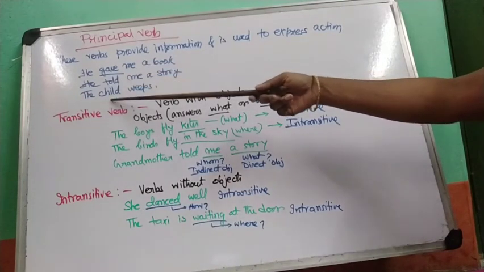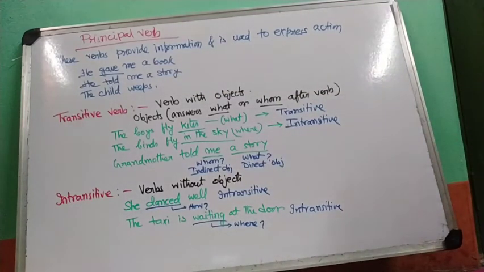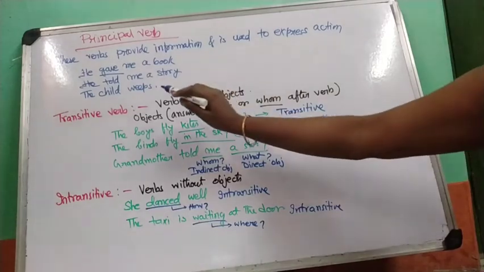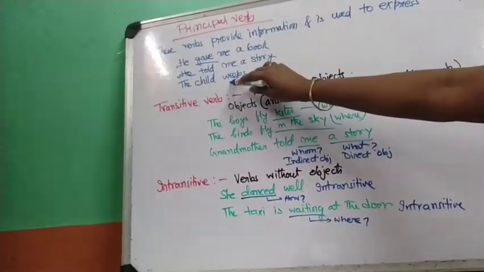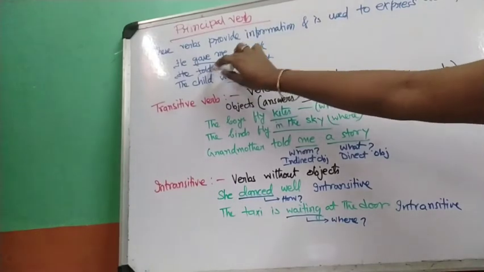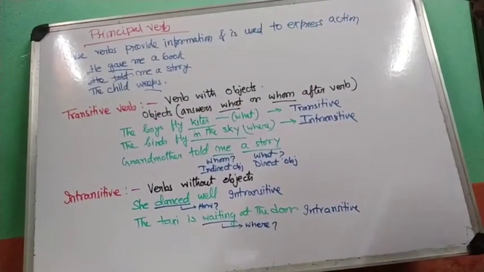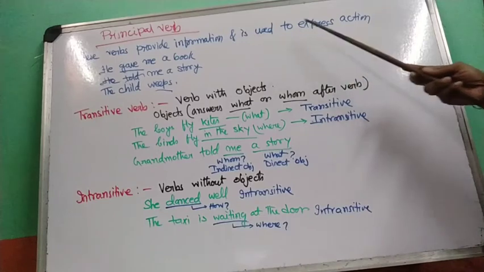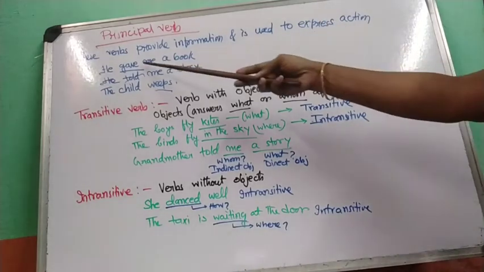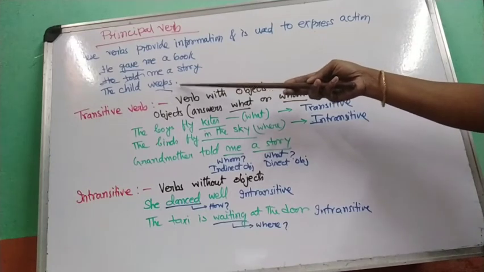Telling. The child weeps, what is the action done here? Weeping. Now these are all principal verbs because they provide information and are used to express some kind of action done, work done.